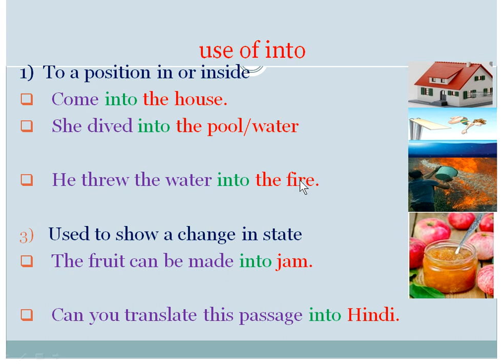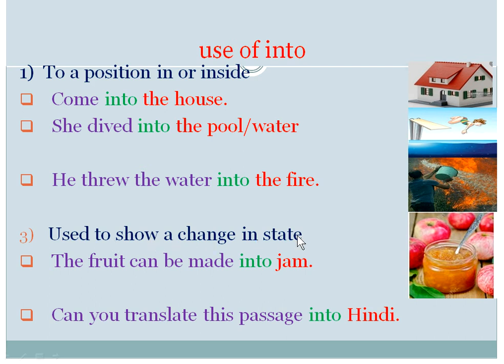He threw the water into the fire. We use into here because it is also a moving position. A man is throwing water and the water is moving, it is entering into the fire, so we use into as a preposition.